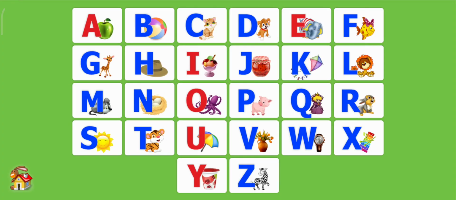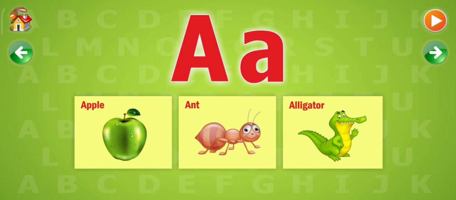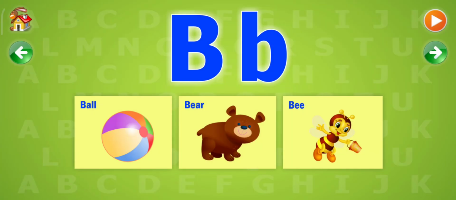Alphabet. A. The following words start with an A. Apple, ant. B. The following words start with a B. Ball, bear, bee.